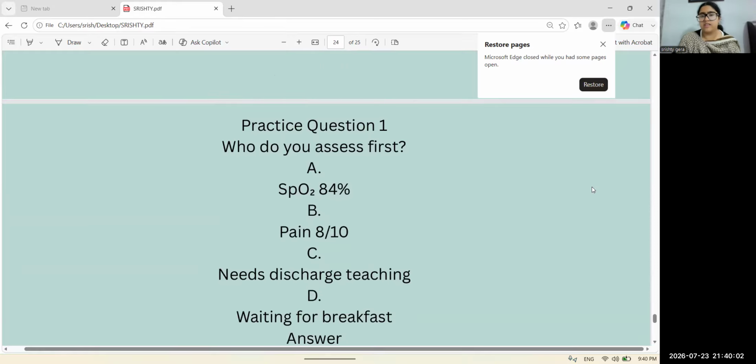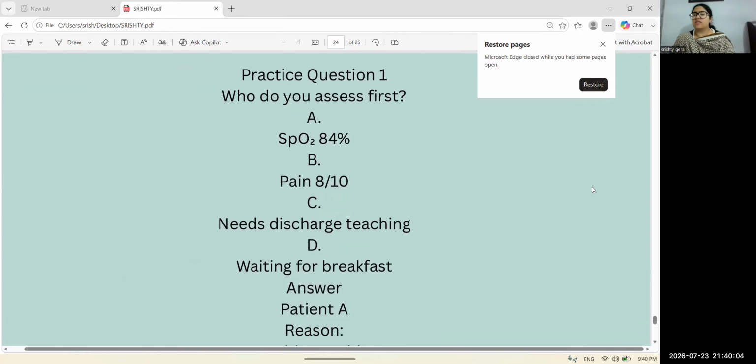Here's practice question one. Who do you assess first? Option A, SpO2 84%, and the patient is describing pain 8 out of 10. Another option needs discharge teaching. I have already discussed that if the patient is getting discharged, he is recovering from his condition, so this patient does not need our intervention. Option D, waiting for breakfast.